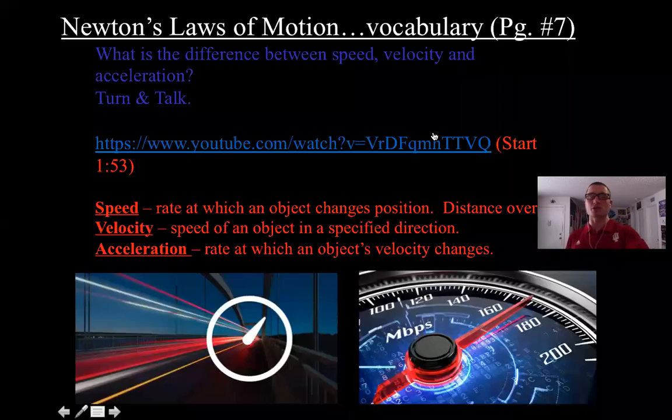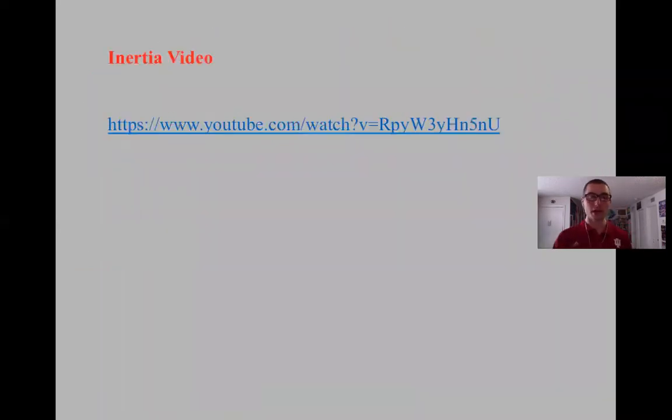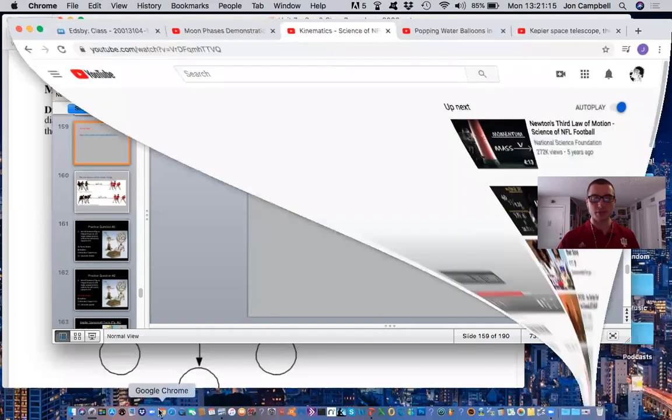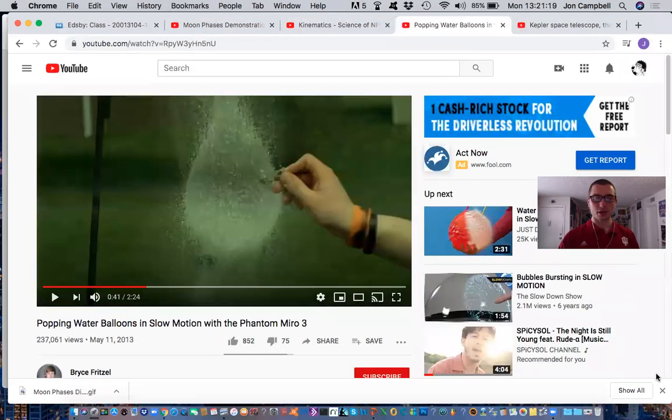As you saw up here, Newton's laws of motion. Title that on page 7, and this is your first law. Okay, so let's go ahead and take a look at a cool example of inertia that I will post on Edsby as well. It's going to show a little quick snippet of this.